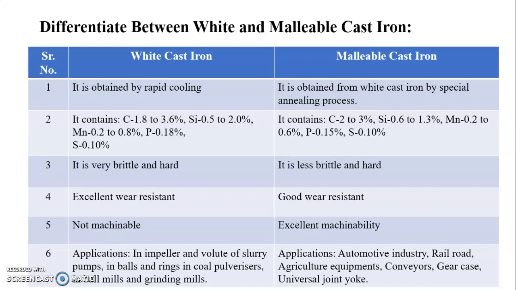Then there are some applications of white cast iron. It is used in impellers and volutes of slurry pumps. Then it is used in balls and rings, in coal pulverizers, in ball mills and grinding mills. Malleable cast iron is mostly used in the automotive industry, railroad, agriculture equipment, conveyors, gear cases and universal joint yokes.